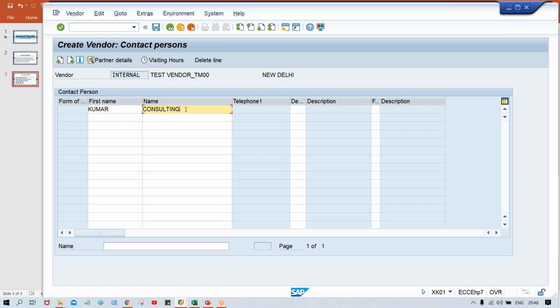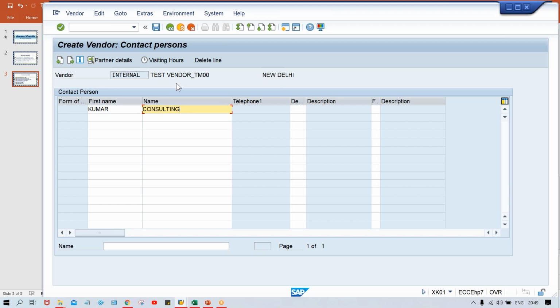So I told you that the vendor is an organization and they have 10,000 employees. So whom are you going to contact? Isn't it? So there will be a contact person. In the sense, a particular representative will be there from the vendor. So the vendor is going to specify that, okay, in case of any dispute, this person is the first point of contact. It means this person is going to discuss with you on behalf of this particular vendor.